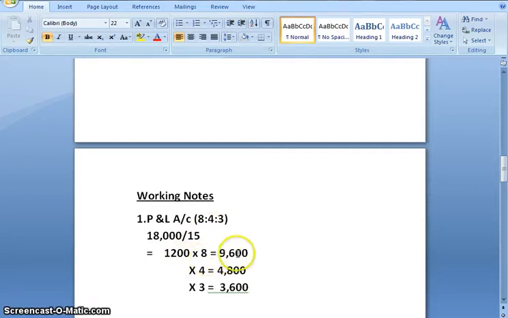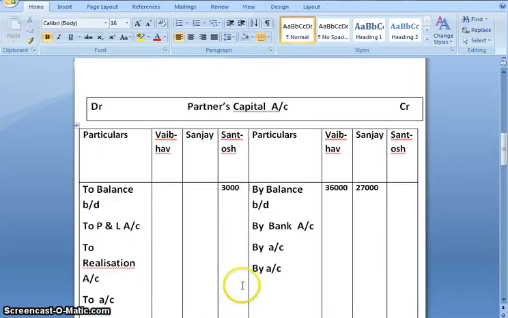Multiplied by 8, we get 9,600. Multiplied by 4, we get 4,800. And multiplied by 3, we get 3,600. So we'll need to transfer that to the partners capital account debit side. 9,600 of Vaibhav, 4,800 of Sanjay and 3,600 of Santosh.